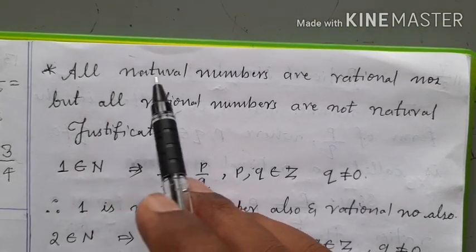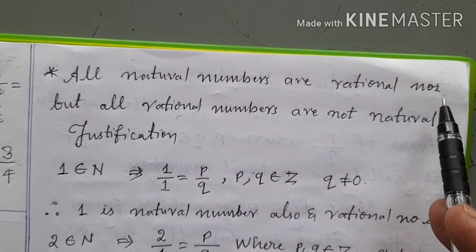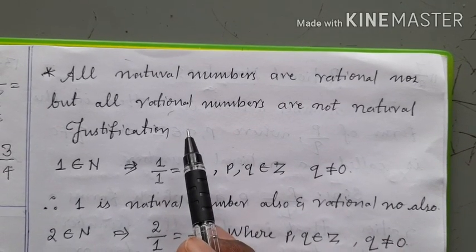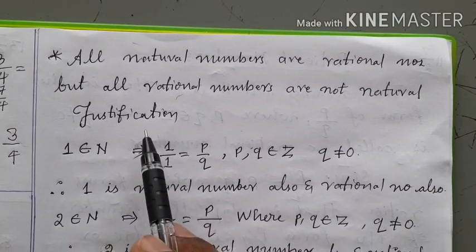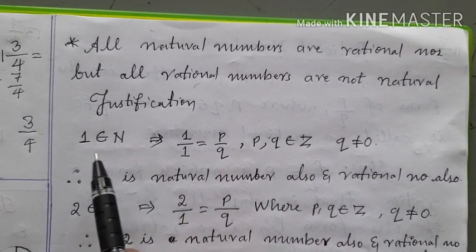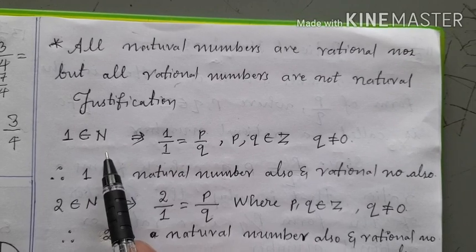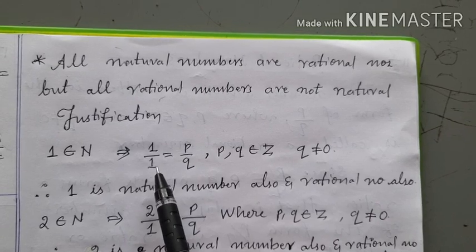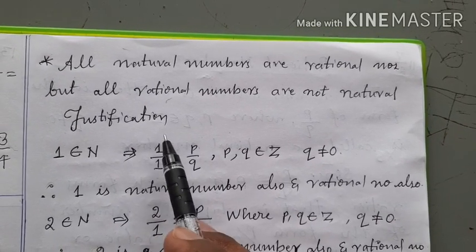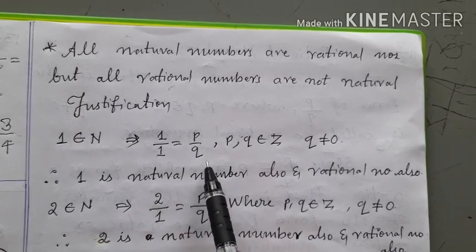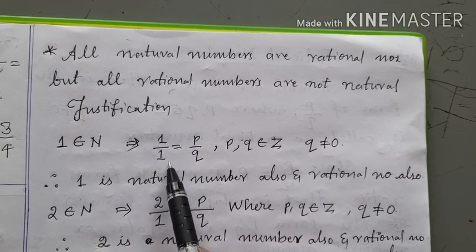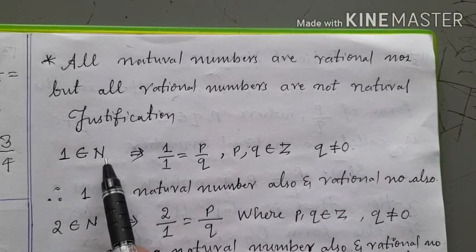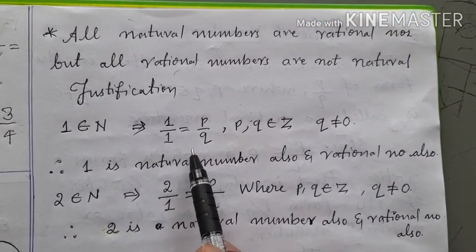Okay? See children, all natural numbers are rational numbers, but all rational numbers are not natural numbers. Okay? Let's just see the justification. See here, 1 belongs to N means 1 is a natural number. But can it be rational? Yes. How? You can write 1 as 1 by 1. Now it is in the form of p by q, where p is 1 and q is also 1. Here p and q are integers and q is not equal to 0. That is why 1 is a natural number also and 1 is a rational number also.